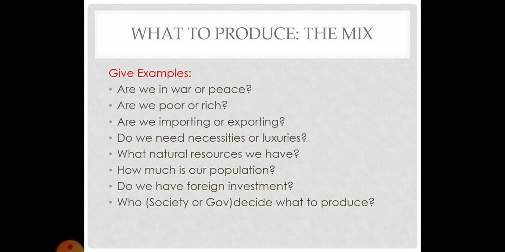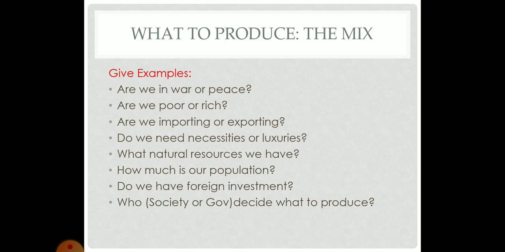Are we in war or peace? What do you think? In war? Okay, we're going to depend on the most important products. We're not going to have fancy products.